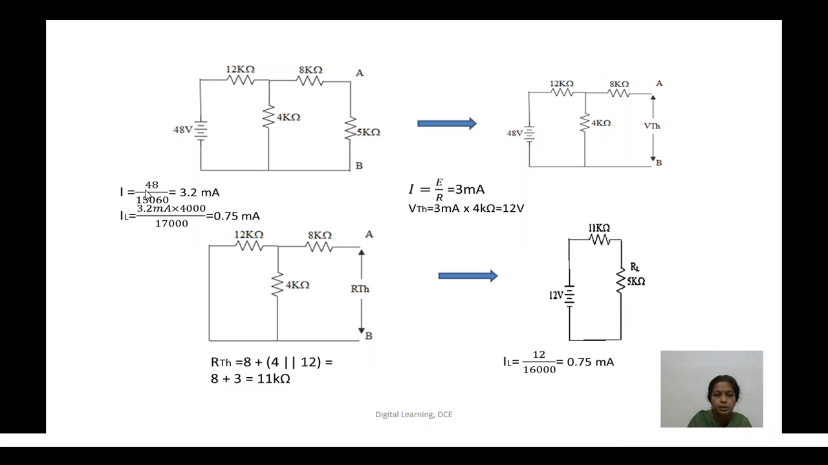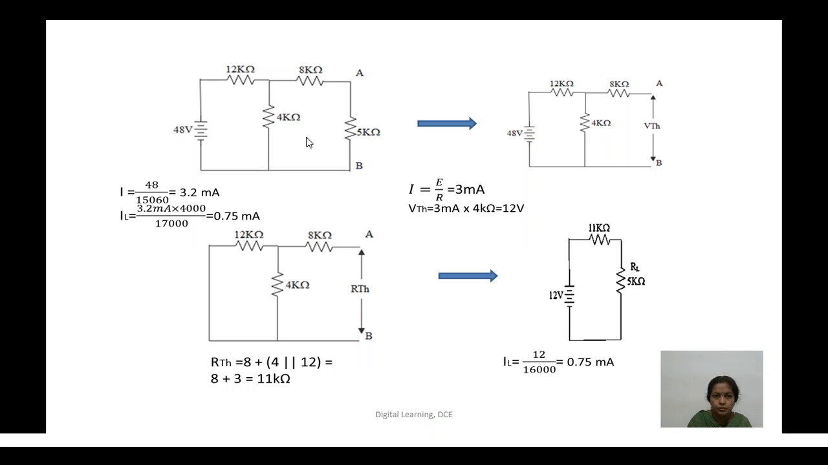So main current is equal to supply voltage 48 volts divided by the effective resistance. The effective resistance: 8 plus 5 are in series, that is 13, and 13 is in parallel with 4K. That entire combination is in series with 12 kilo ohm. So that comes out to be 15.06 kilo ohm. So 48 by 15.06 kilo ohm is equal to 3.2 milliamps, the main current.